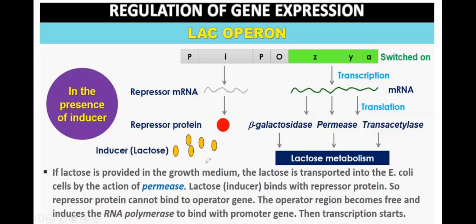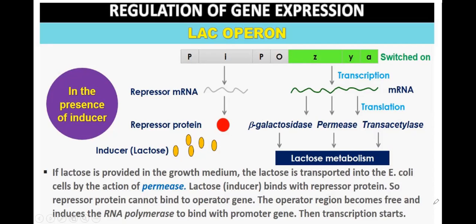Now this lactose, which works as the inducer, binds with the repressor protein. It will bind with what? The repressor protein. So the repressor protein cannot bind to the operator gene. It cannot bind, so the operator will remain free, because the repressor is blocked by the inducer.